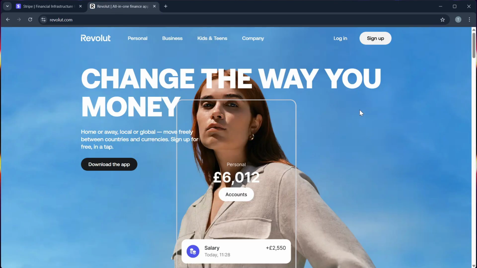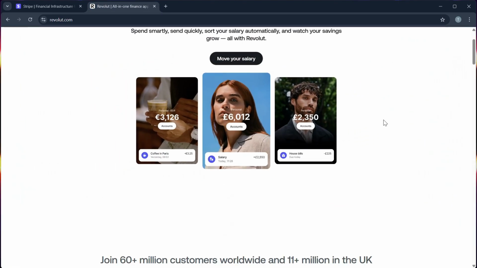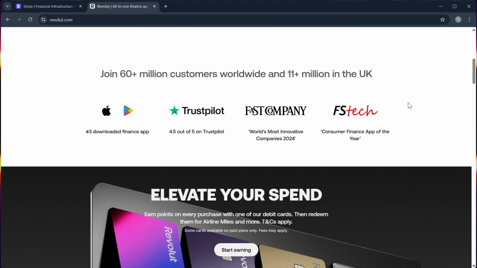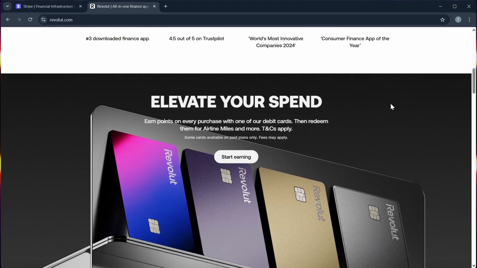On the other hand, Revolut is a digital banking app. While it supports business accounts and payments, it also offers personal finance tools, library cards, and crypto support, and global money transfers too. And now for the ease of the integration.